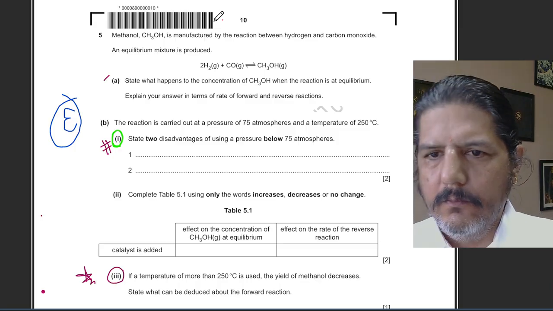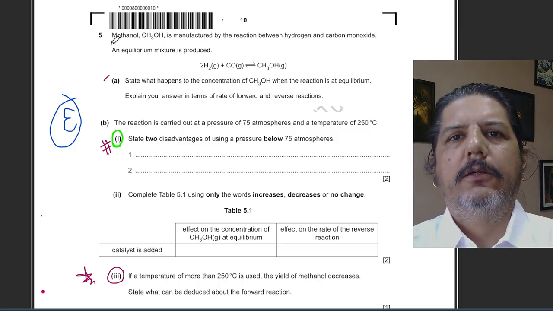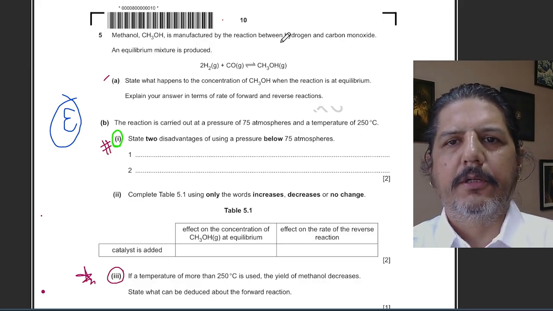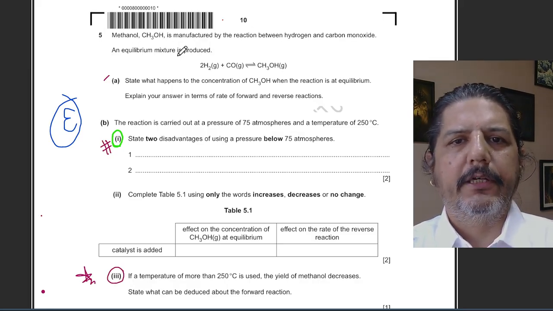Okay, so let's look at the next question. Methanol is manufactured by the reaction of hydrogen and carbon monoxide. An equilibrium mixture is produced.